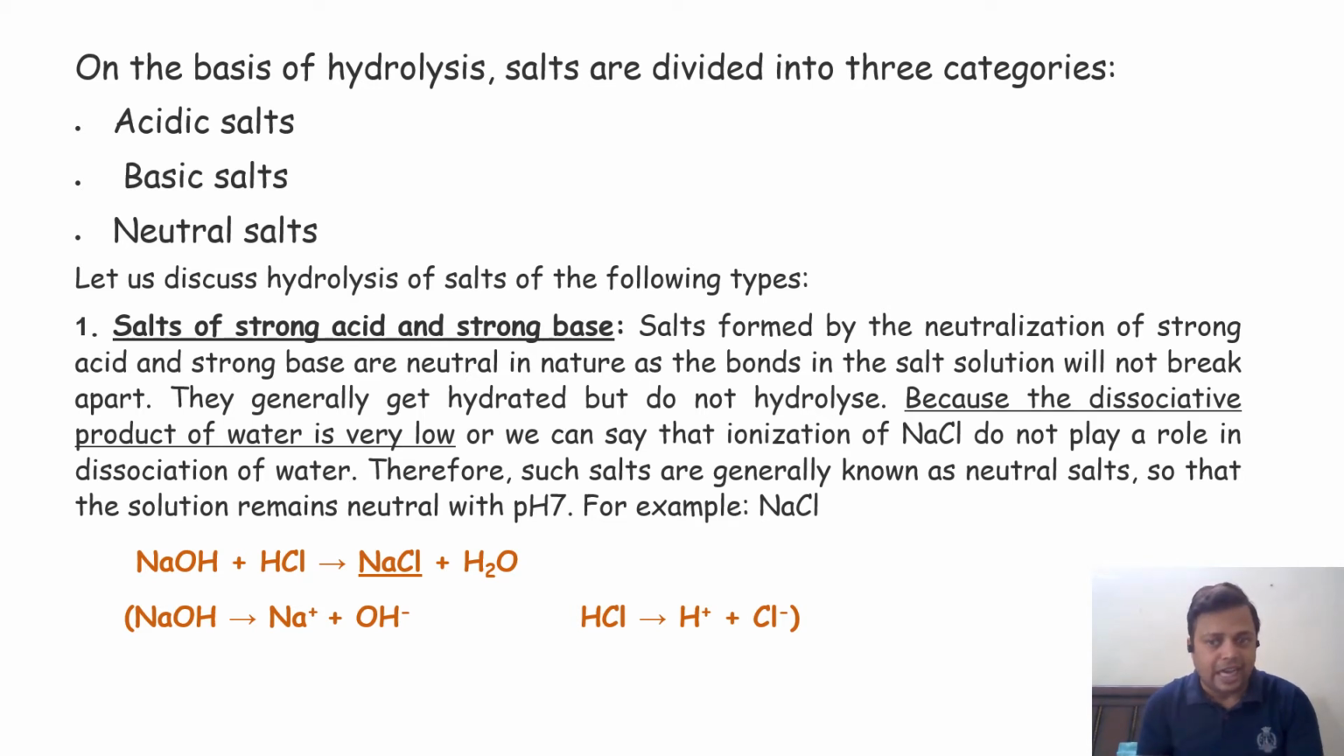When it is ionized inside the water, you know that sodium chloride is formed through the ionization of sodium hydroxide and hydrochloric acid: NaOH gives Na plus and OH minus, and hydrochloric acid, after ionization, gives H plus ion and Cl minus ion. So finally the sodium chloride salt is formed. What I want to say here is that a salt formed by the neutralization of a strong acid and a strong base is neutral in nature in an aqueous solution.